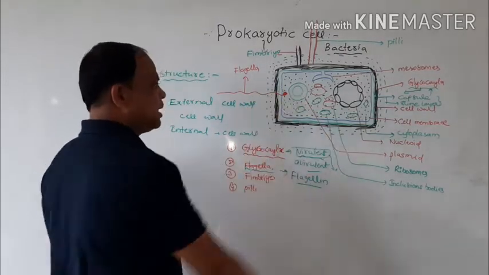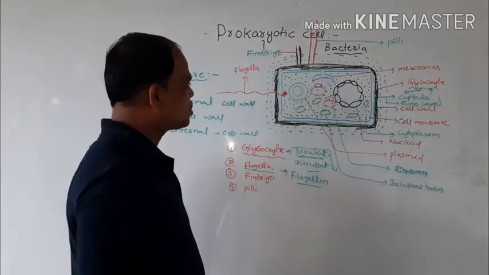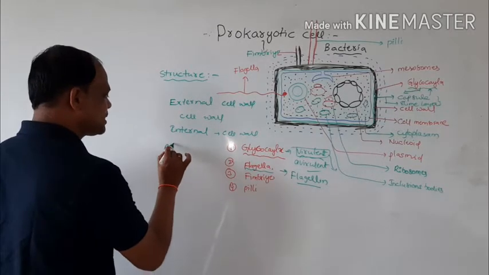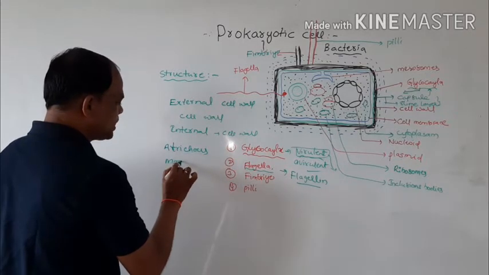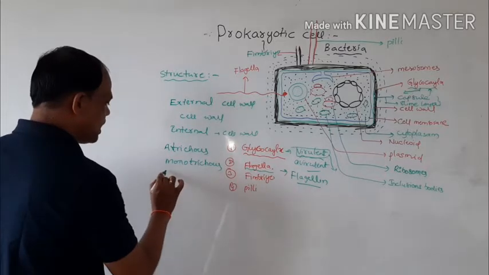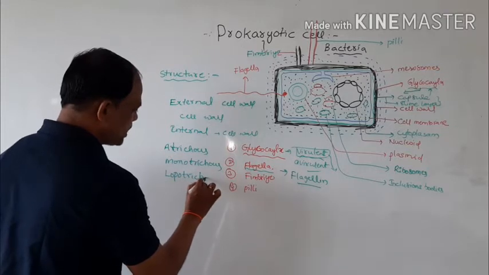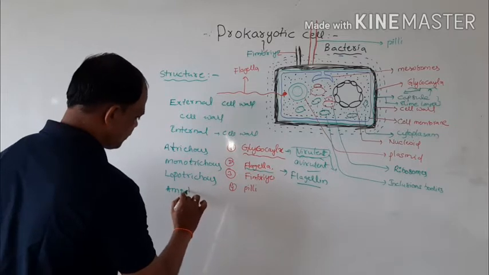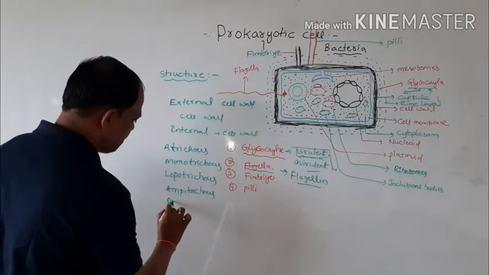And here, based on the number of flagella, there are several types of bacteria. One is Atrichous, Monotrichous and Lophotrichous, Amphitrichous and Peritrichous.